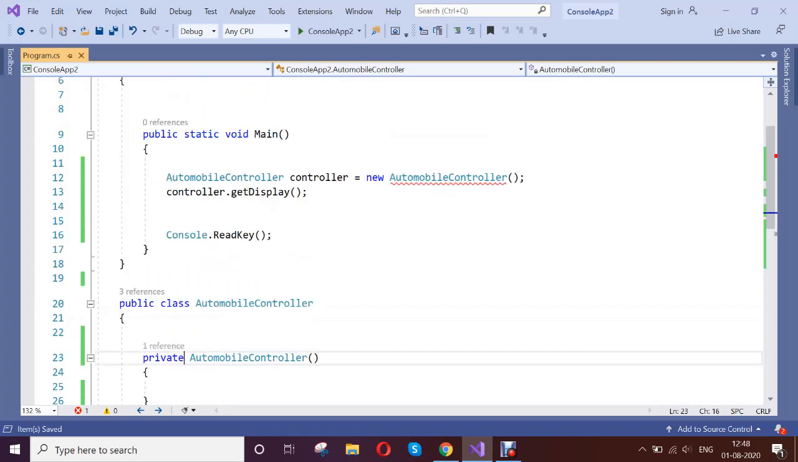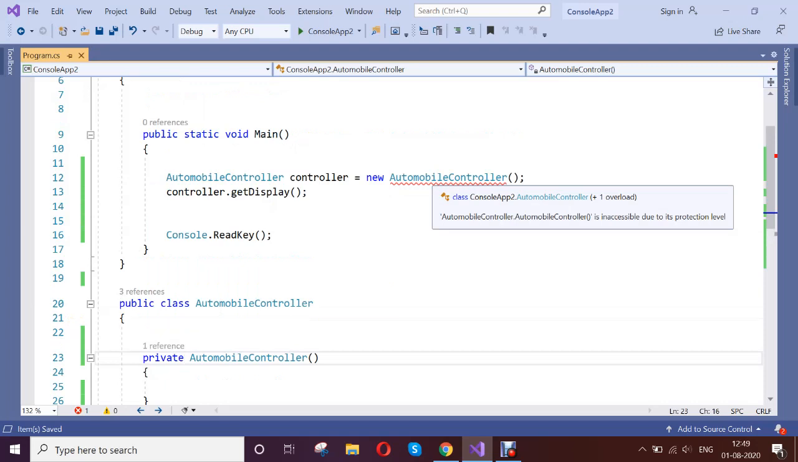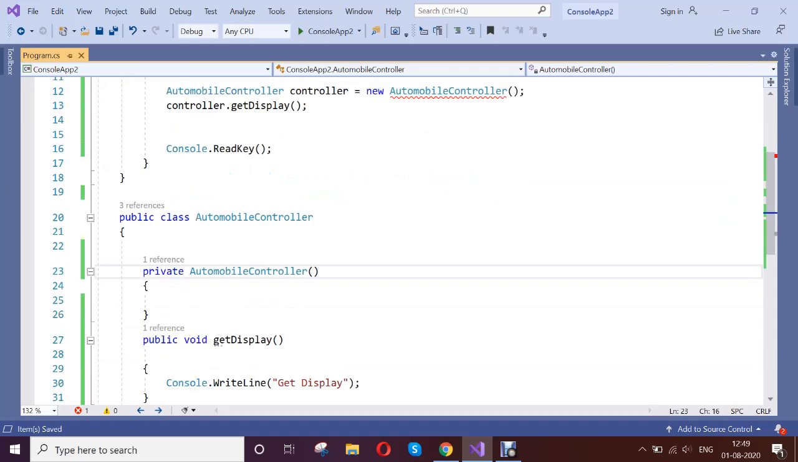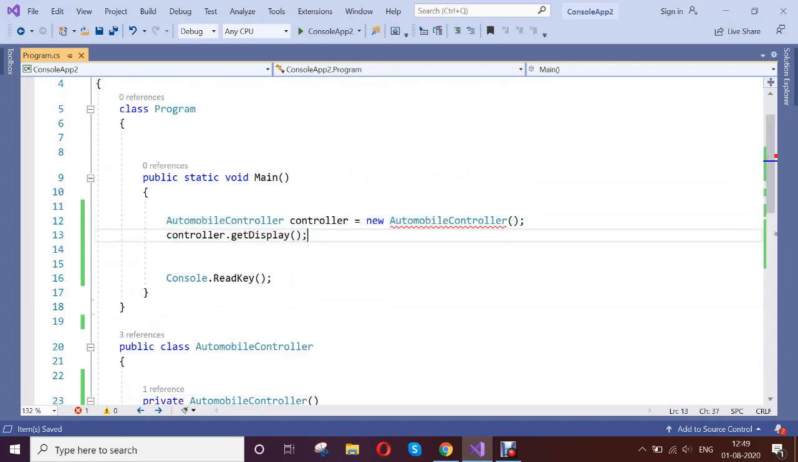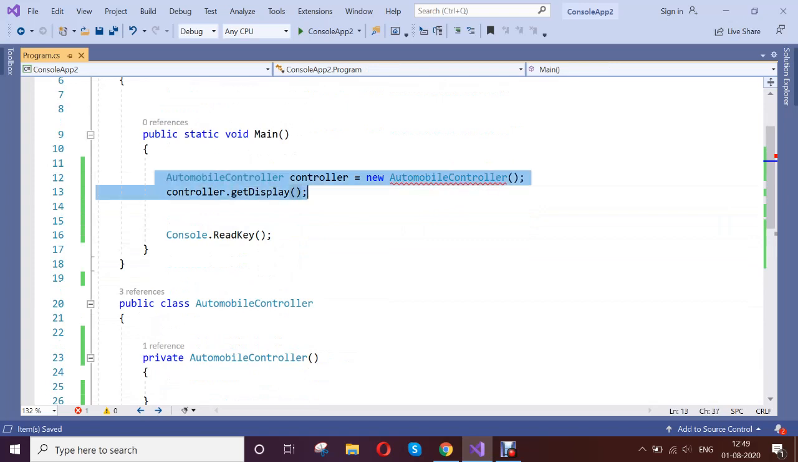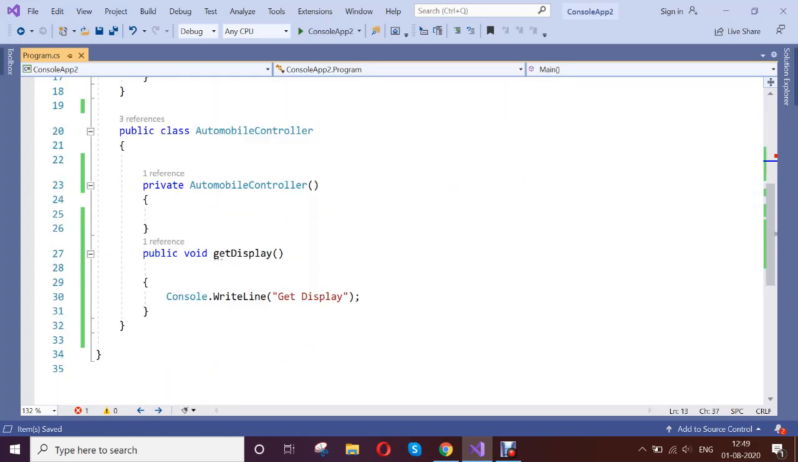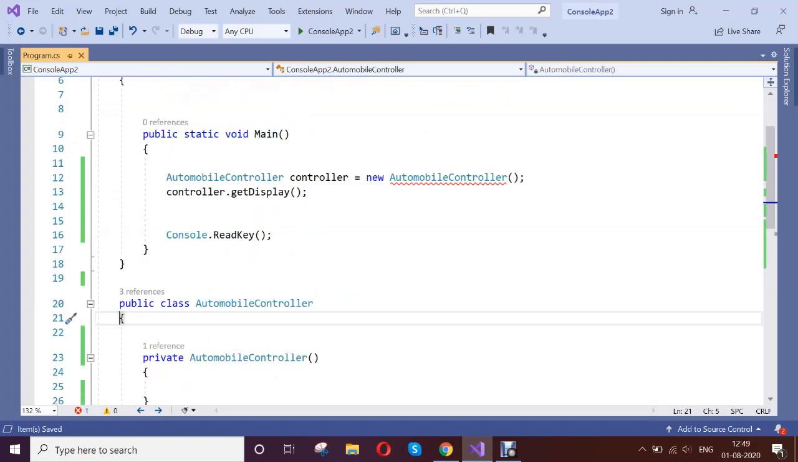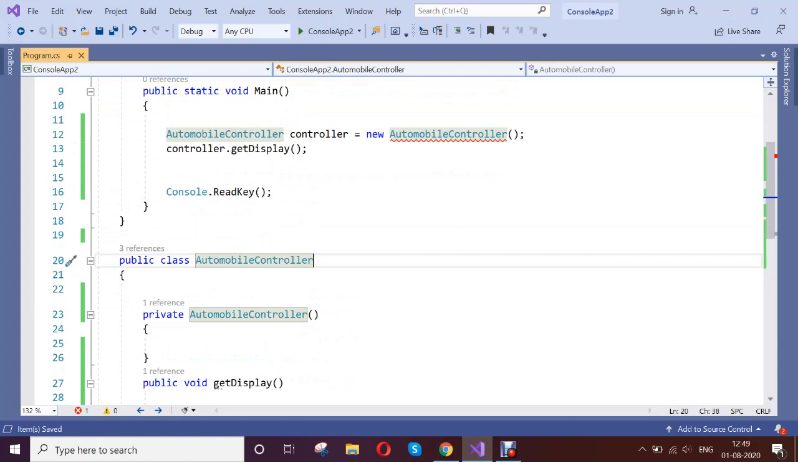you see it immediately throws an error saying that automobile controller is inaccessible due to its protection level. What does it mean? Once you declare the constructor private, you can't create an instance, you can't create an object of the class. It completely restricts creating a new object of that class. That is fine. Now we will see whether inheritance is also restricted.